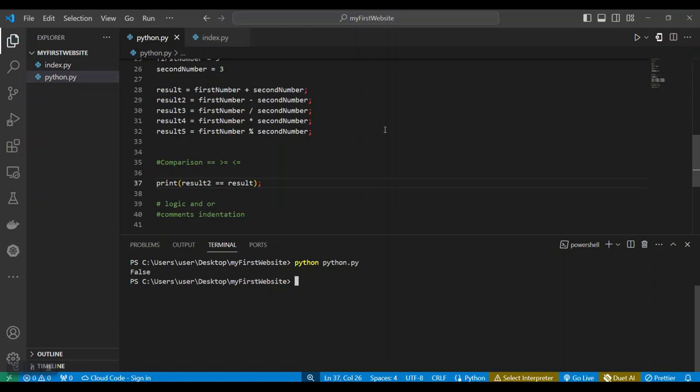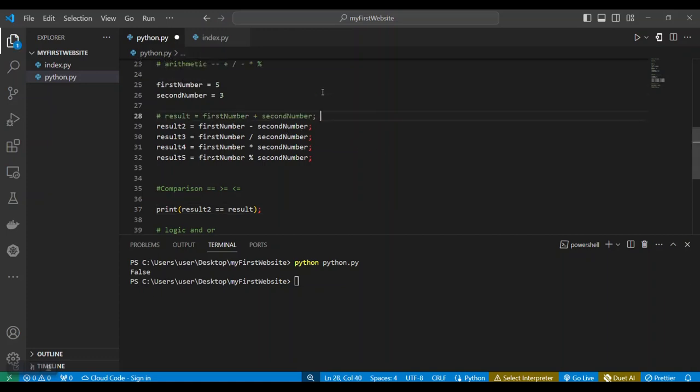And of course, it's not equal, because this particular result here is going to give us 8, because 5 plus 3 is going to give us 8. Why is this going to give us 2? Because 5 minus 3 is going to give us 2. So result 2 is not equal to result, because they are not equal.